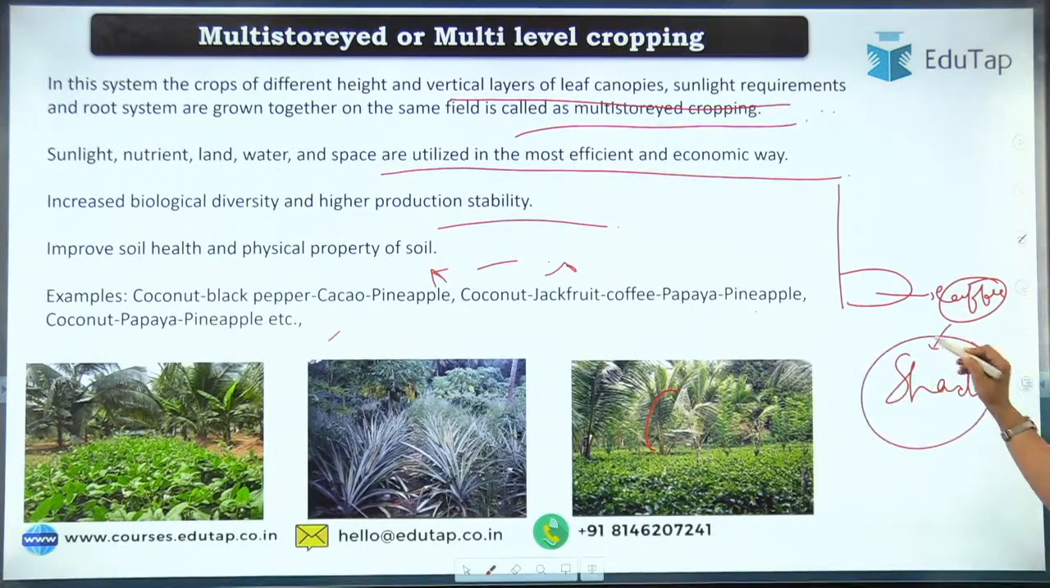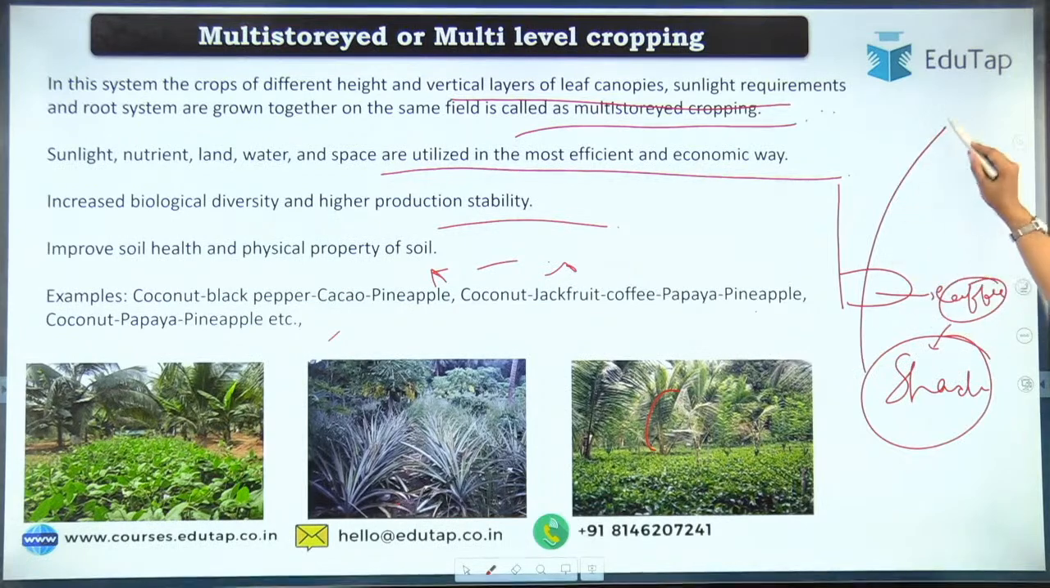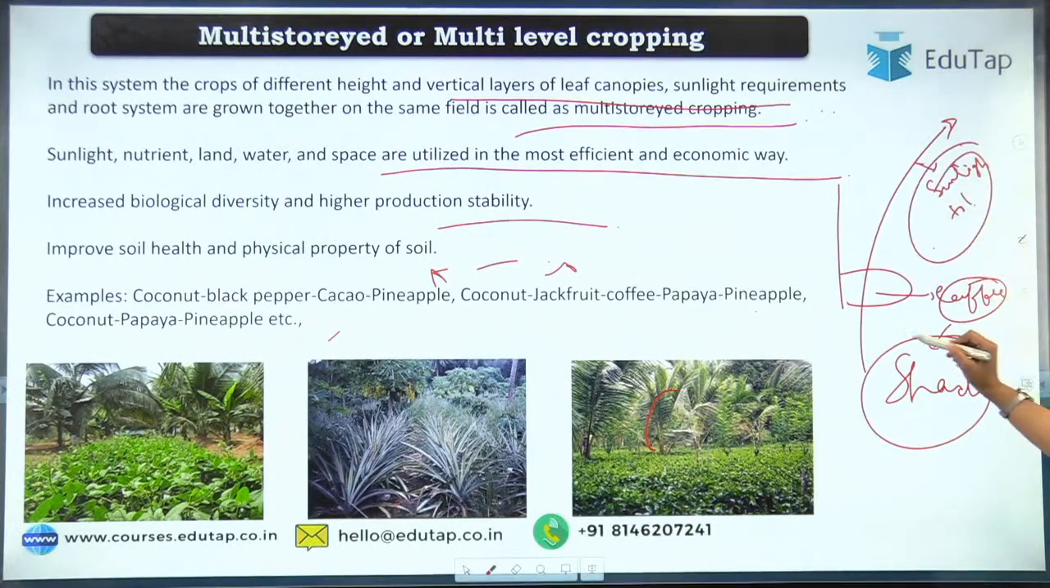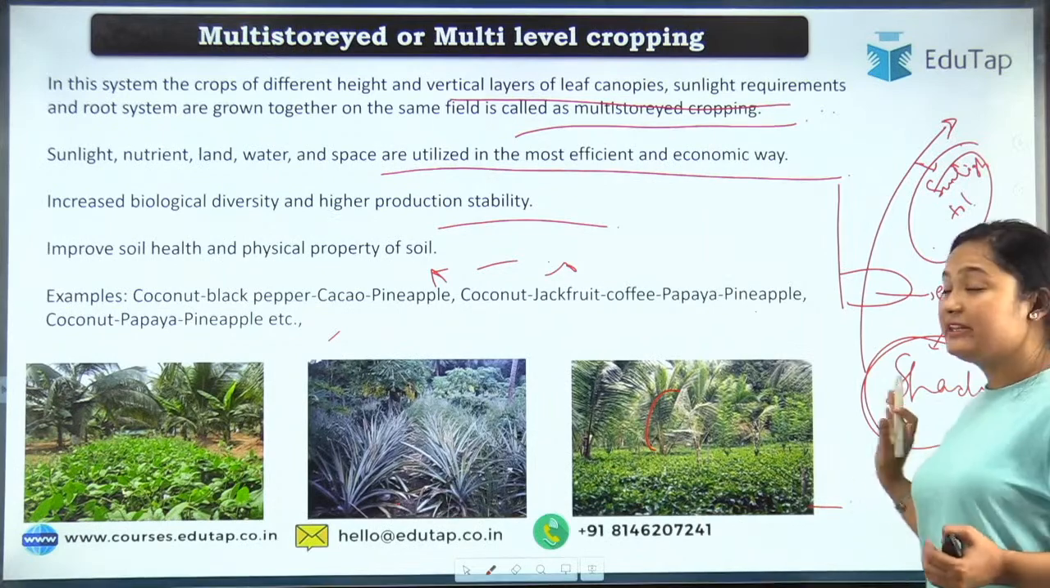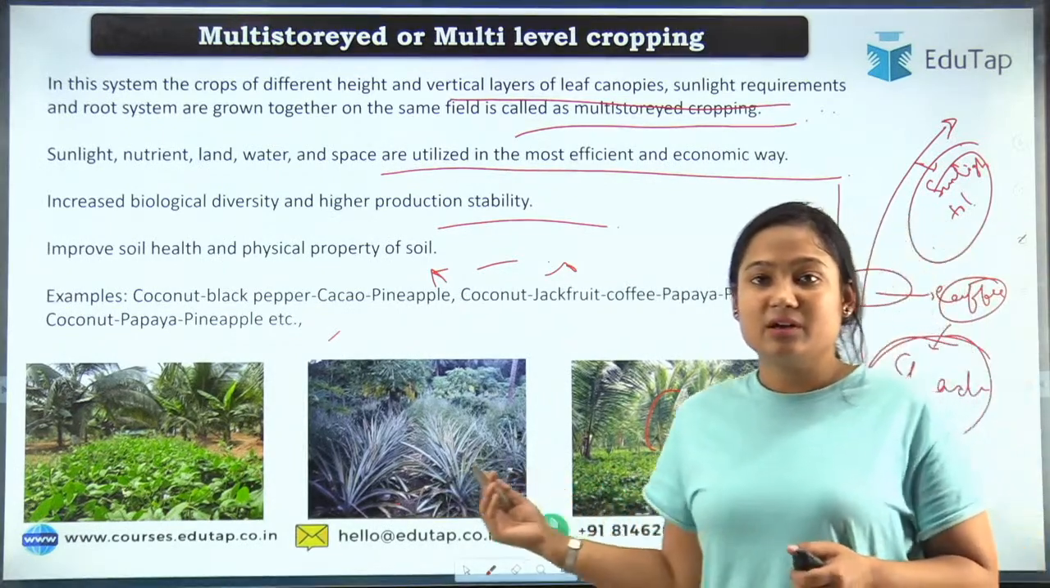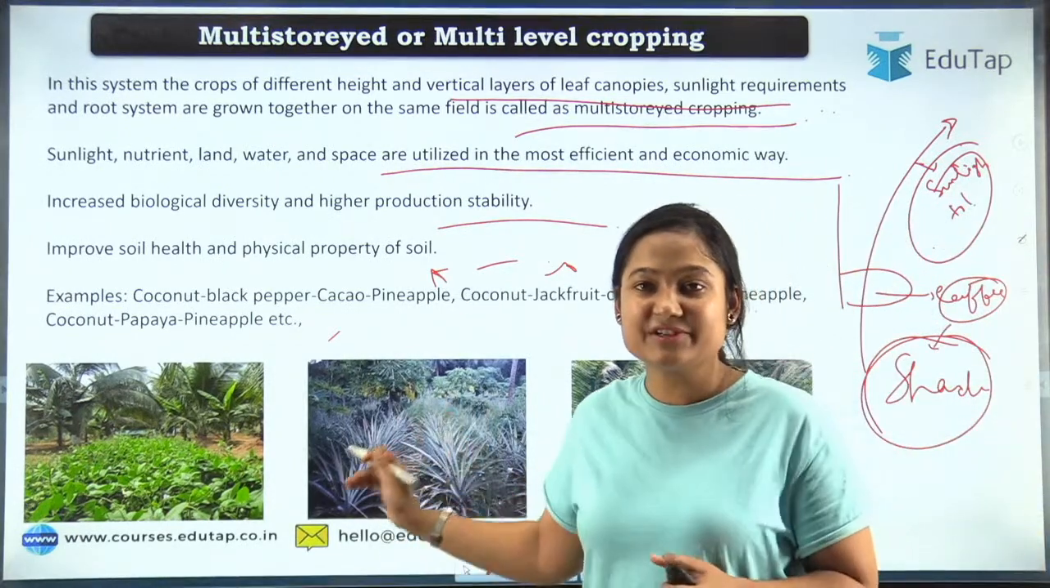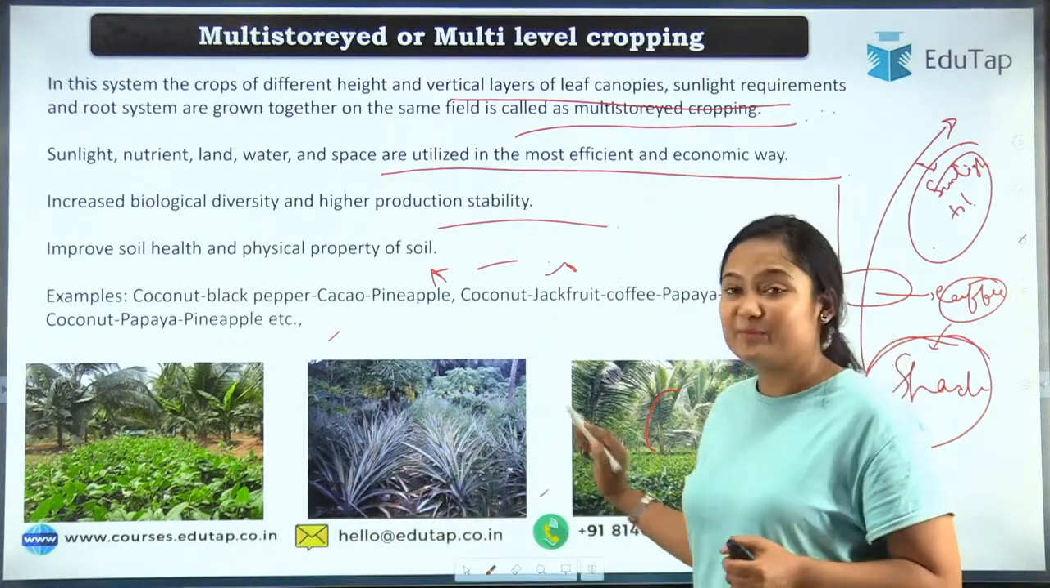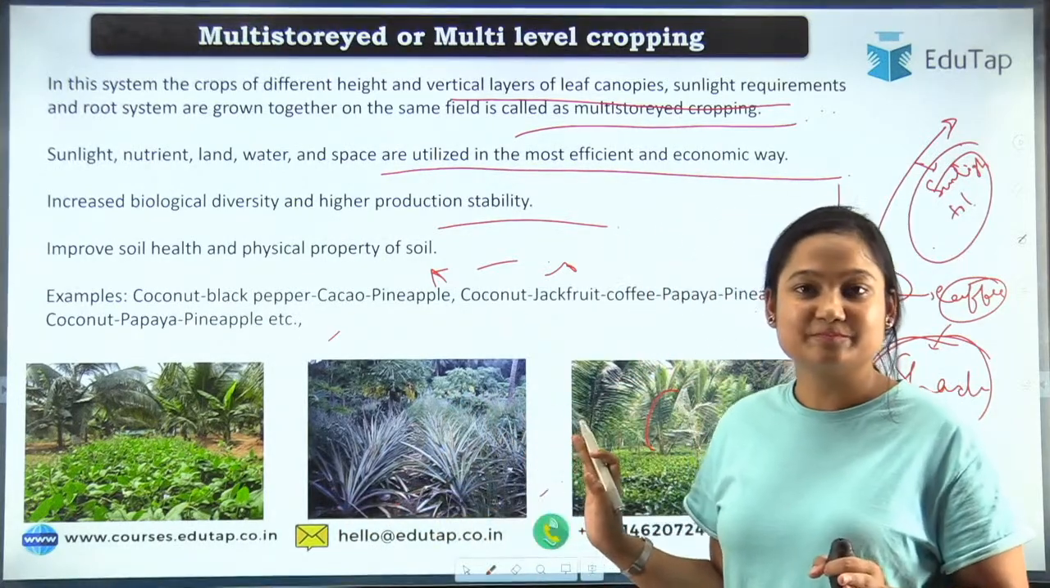Okay, so these are shade loving plants, and the trees which are very high, let's say coconut, these are sunlight tolerant. So they can tolerate very high sunlight, and the crops that are at very low height, they are shade loving plants. Okay, so I hope that is clear.